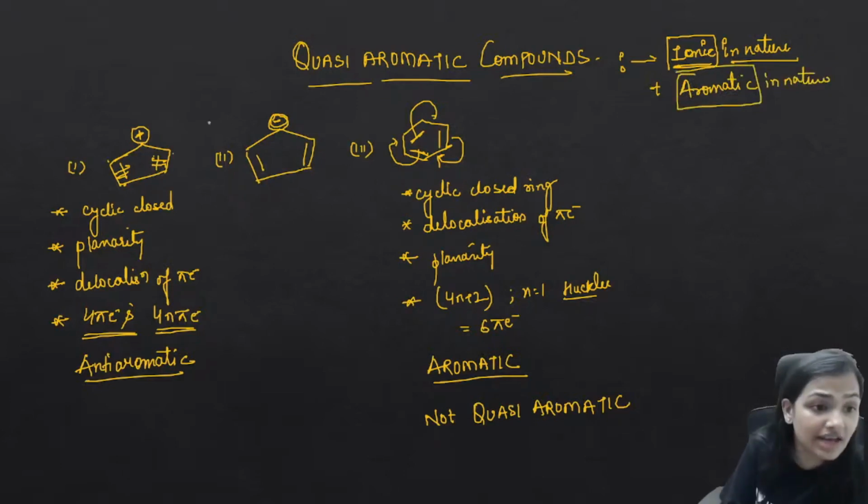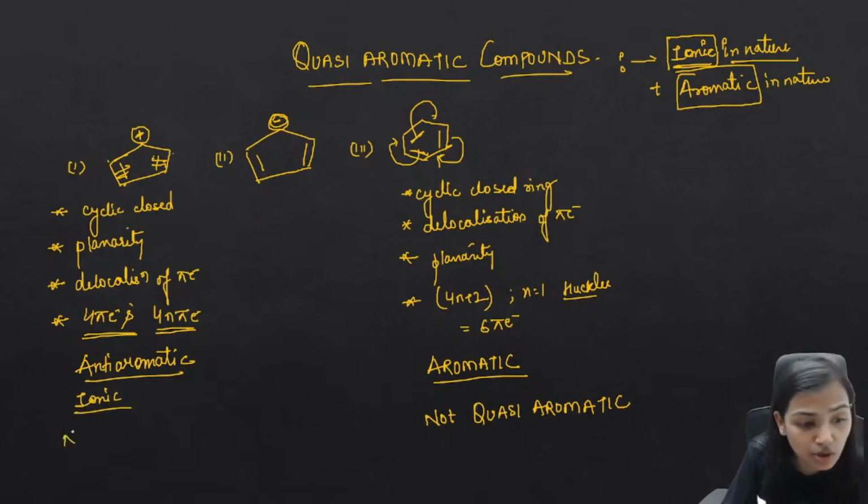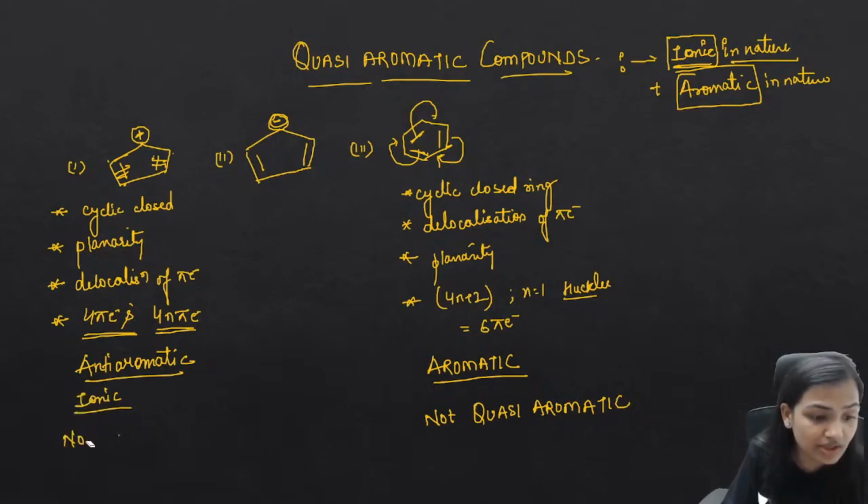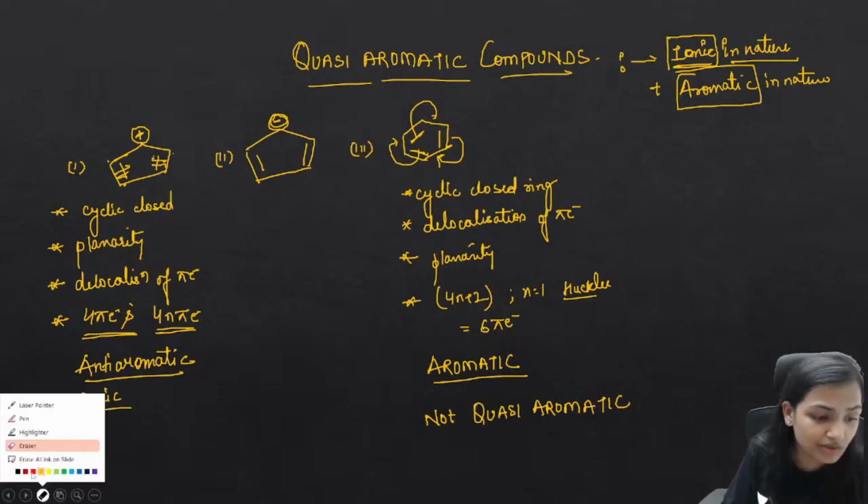So this is ionic, but this is not aromatic. So this is not said to be quasi-aromatic. Understood? So this is anti-aromatic. It is ionic but not quasi-aromatic. There is no question of quasi-aromatic. If it is not even aromatic, there is no question of quasi.